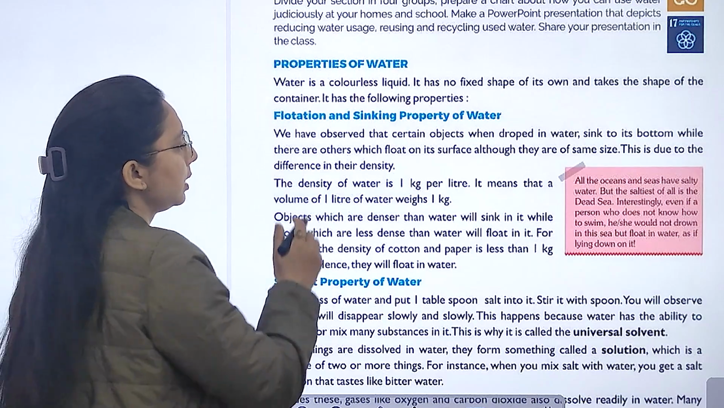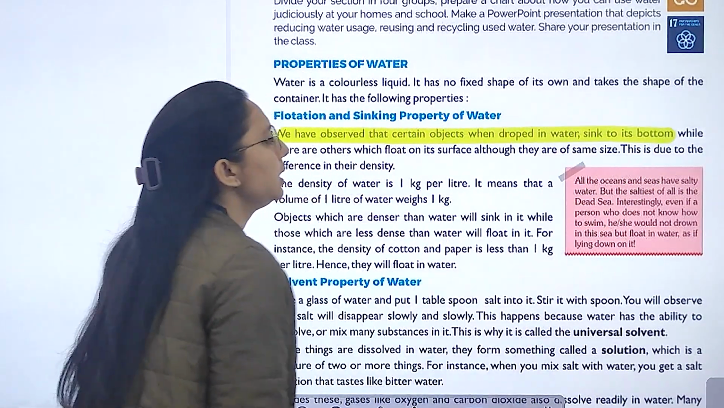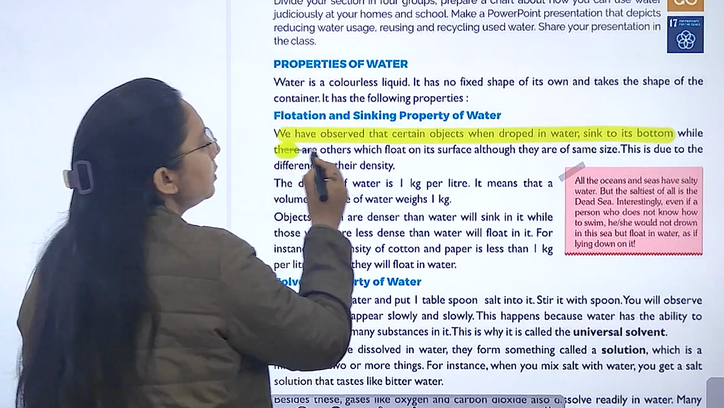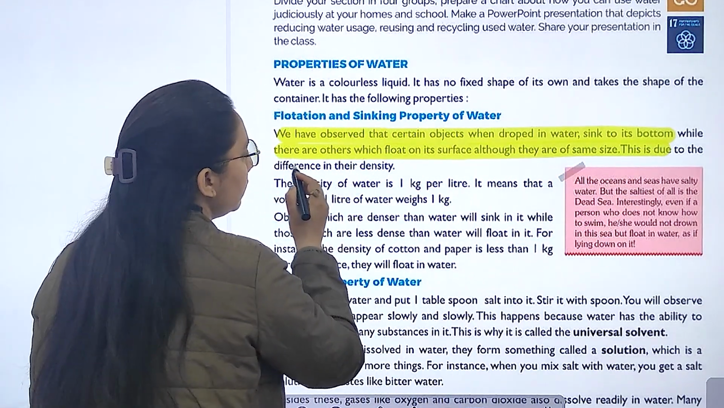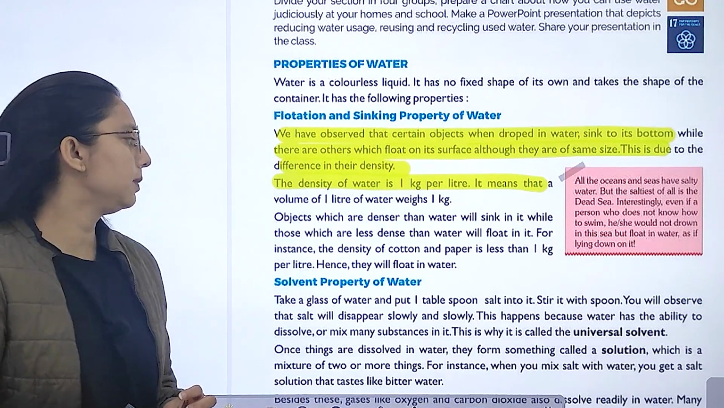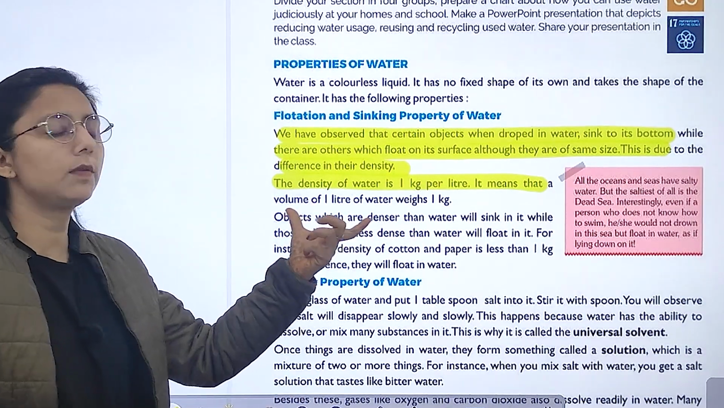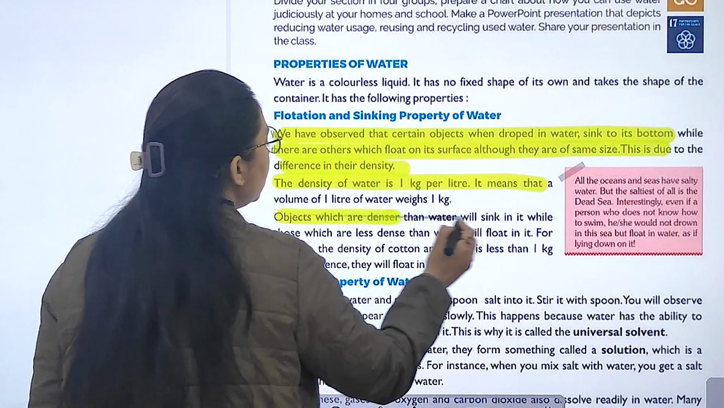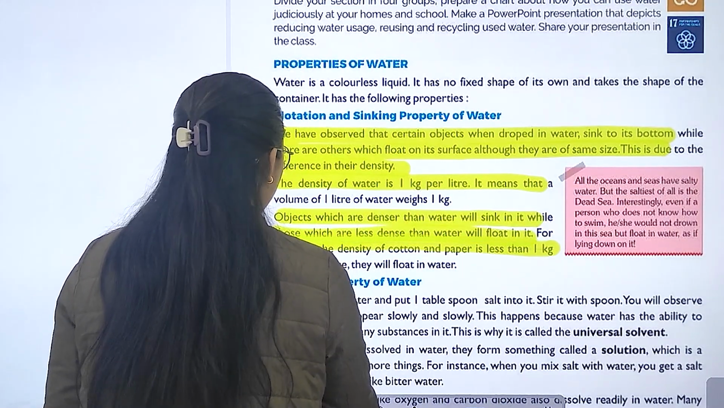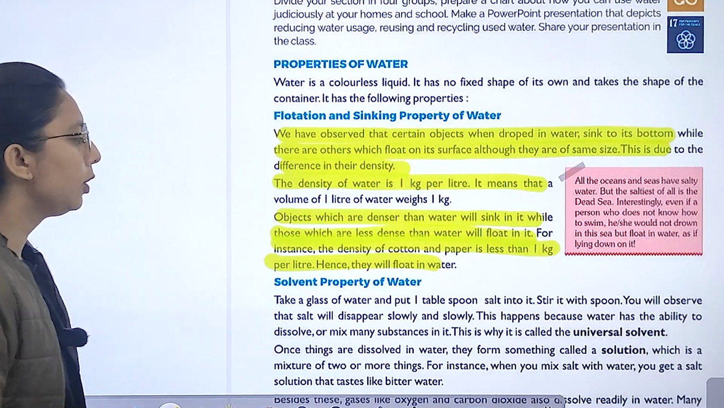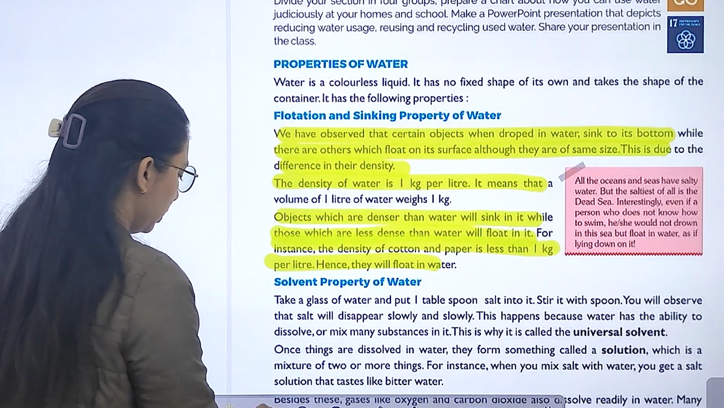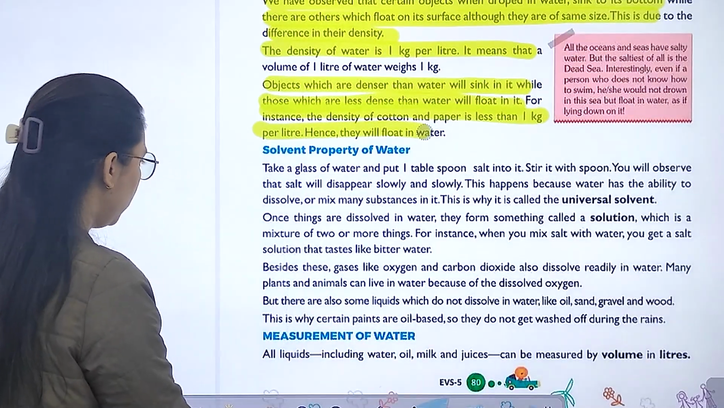Now, floating and sinking. We have observed that certain objects when dropped in water sink to the bottom, while there are others which float on its surface, even of the same size. This is due to the difference in density. The density of water is 1 kg per liter, which means that the volume of 1 liter of water weighs 1 kg. So objects which are denser than water will sink. Those which are less dense than water will float. For example, the density of cotton and paper is less than 1 kg per liter, so they float.